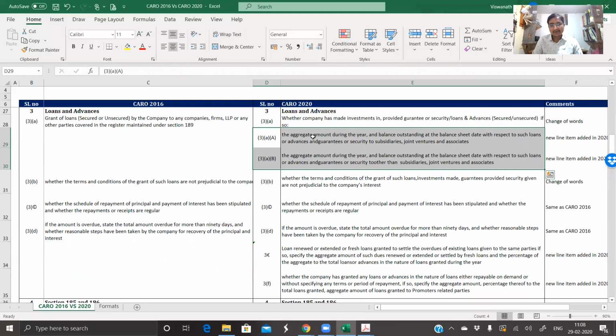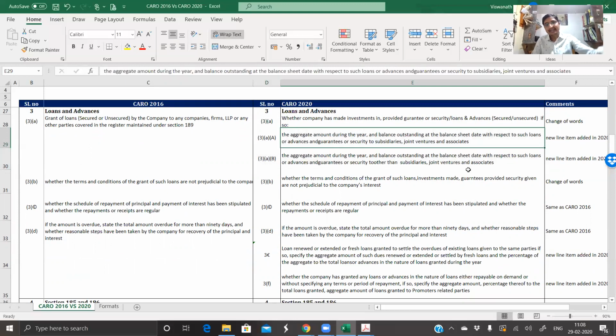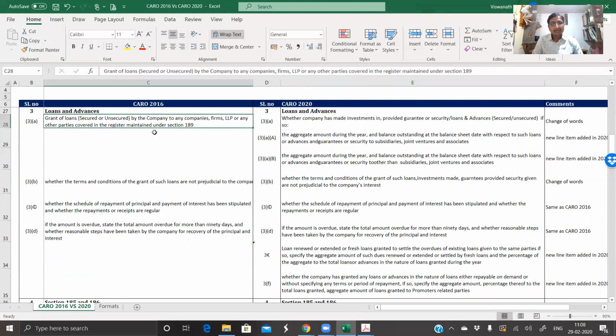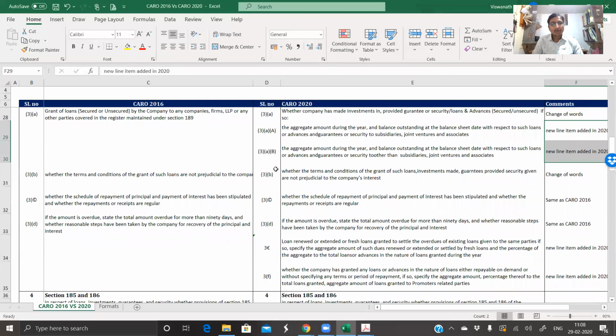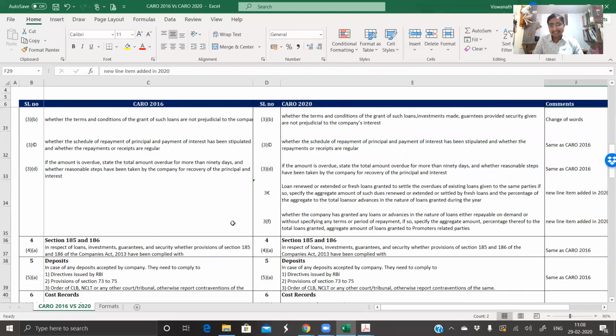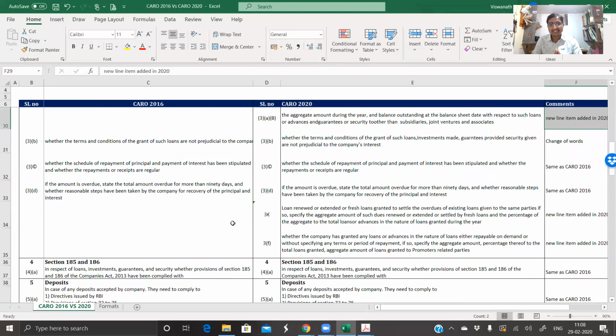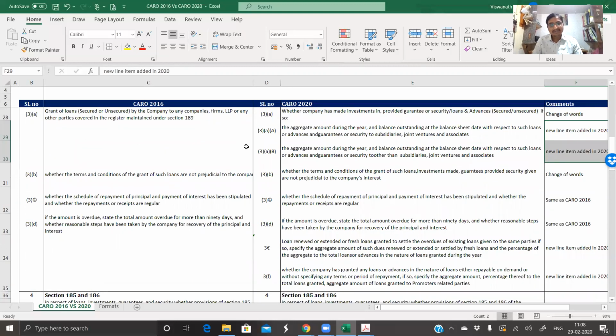The new clauses read: the aggregate amount during the year and the balance outstanding at the balance sheet date. These points were there in the earlier CARO, but in the new CARO it was only with regard to the grant of loans, and again these points have been newly added in the Gazette. As I said, we will take up loans and sections 185 and 186 separately. Maybe we will have a separate session on understanding 185 and 186, and in that session we will also see how to audit such loans on the basis of CARO.